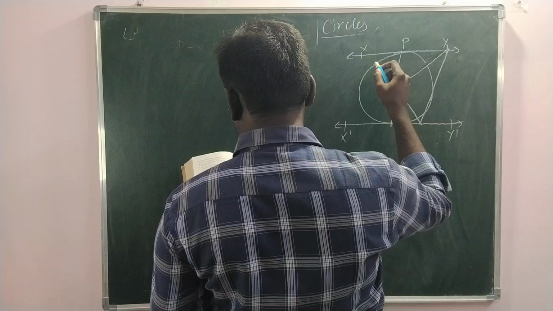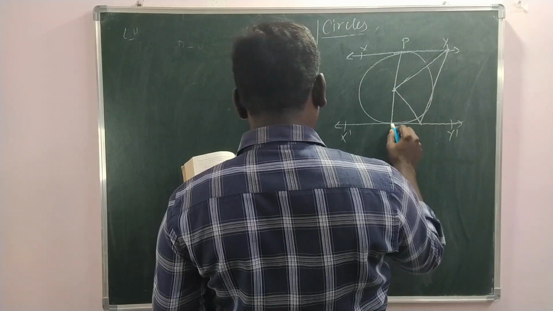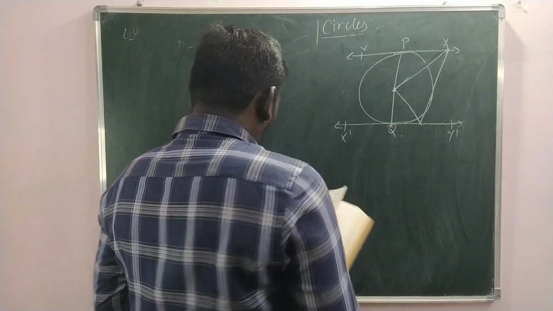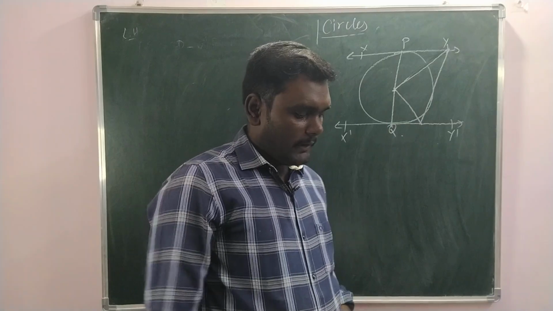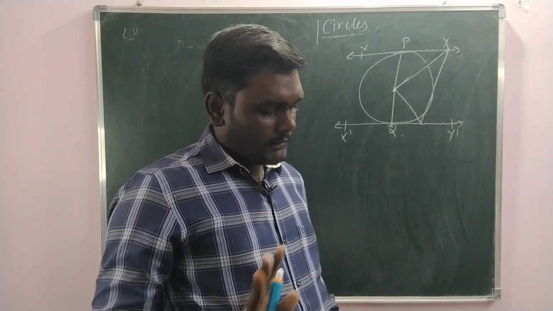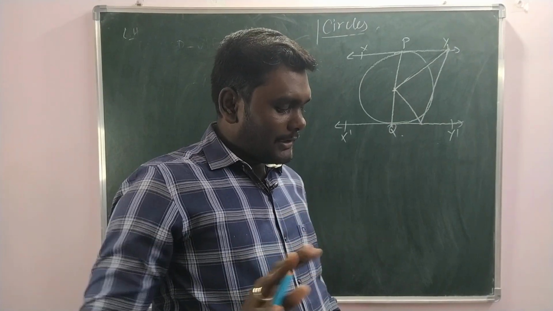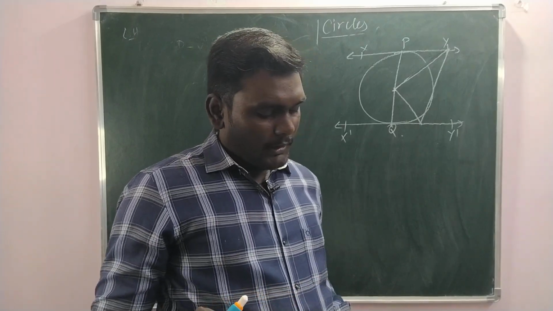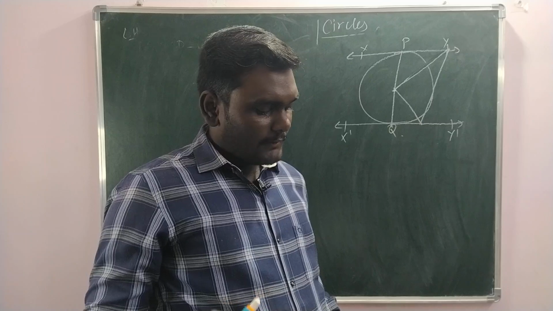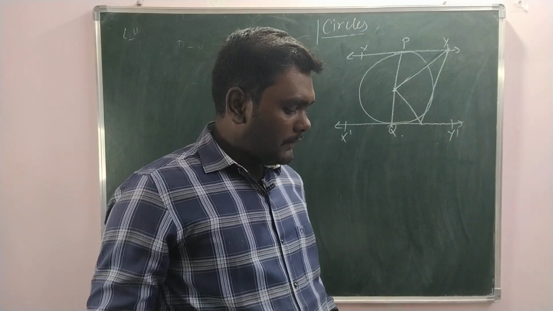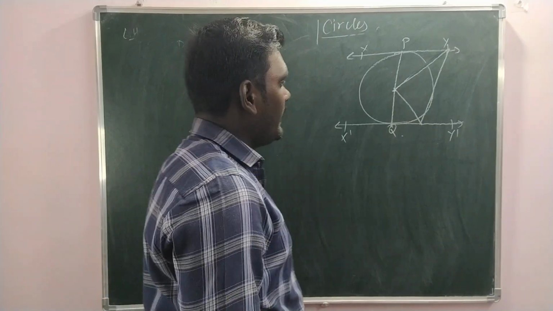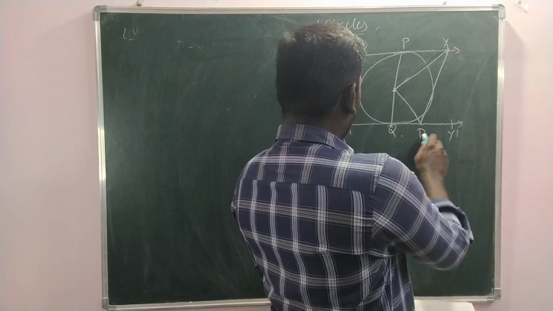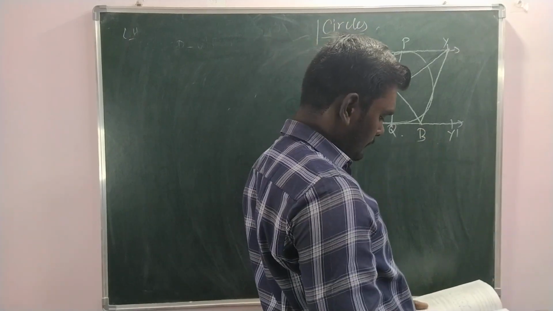Here, Q. XY and X dash Y dash are two parallel tangents to a circle with center O, and another tangent AB, point of contact C, intersecting XY at A and X dash Y dash at B. We have to prove that angle AOB is 90 degrees. Where is B? Here B. Where is A?